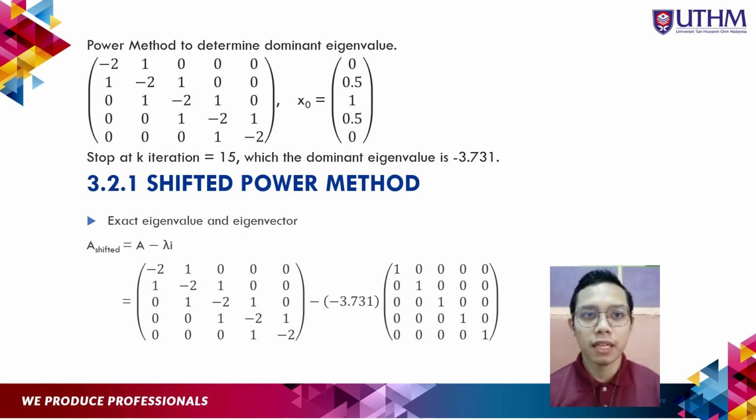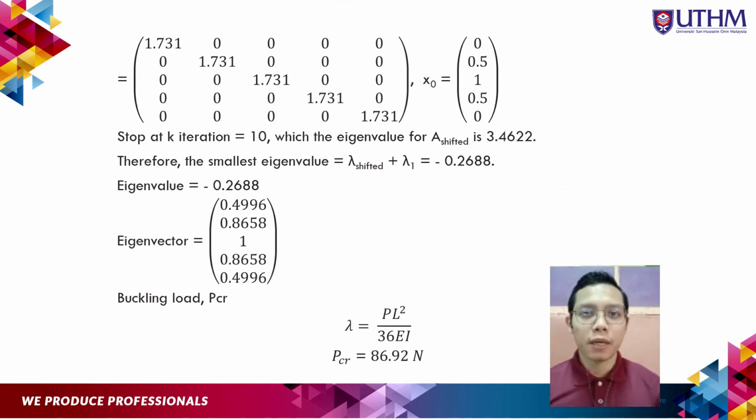We stop the k iteration at 15, where the eigenvalue is negative 3.731. The dominant eigenvalue is then inserted into the equation of the shifted power method. The equation will be matrix A minus the dominant eigenvalue multiplied with the identity matrix. Same process as the power method.